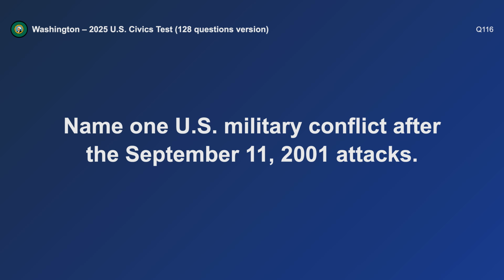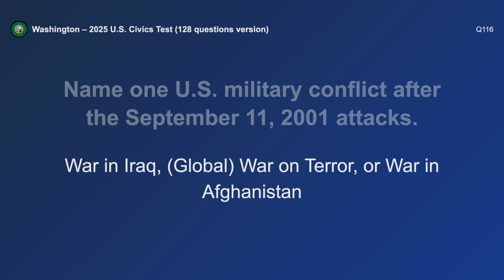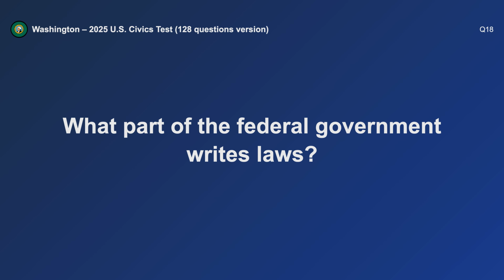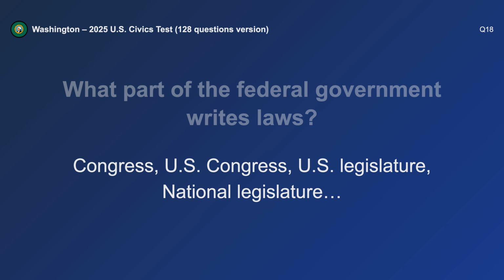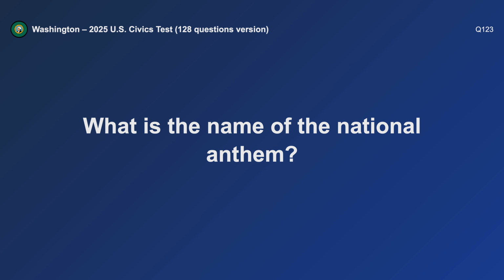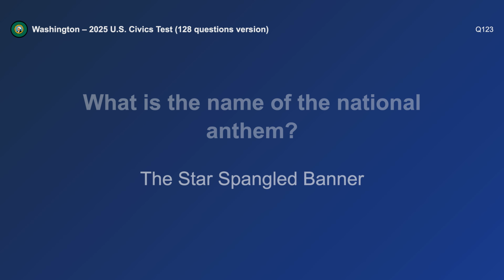Name one U.S. military conflict after the September 11, 2001 attacks. War in Iraq. What part of the federal government writes laws? Congress. What is the name of the national anthem? The Star-Spangled Banner.